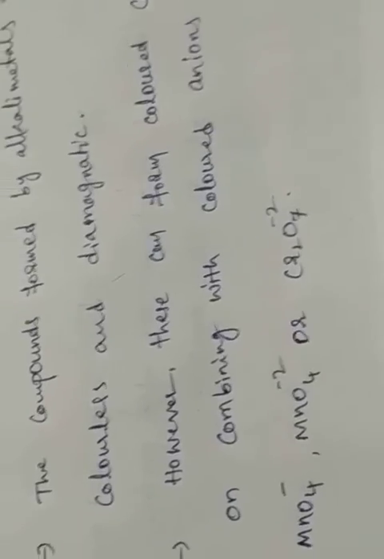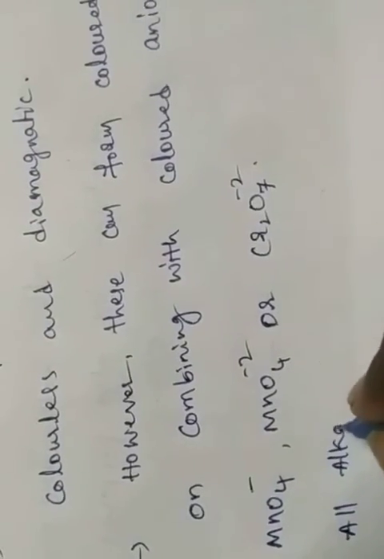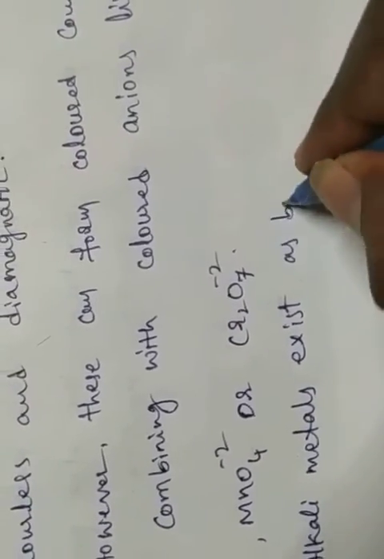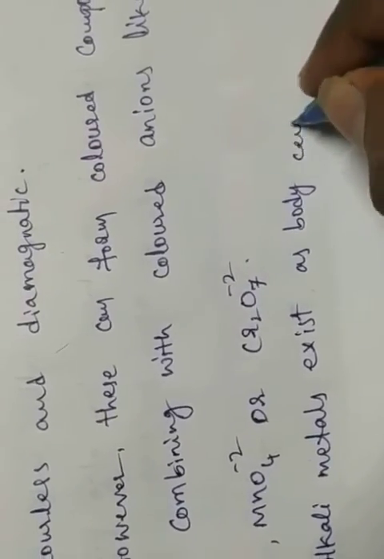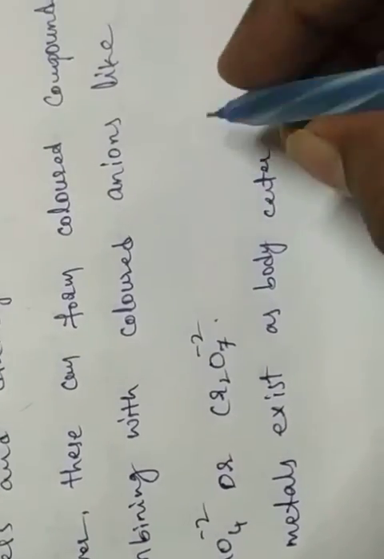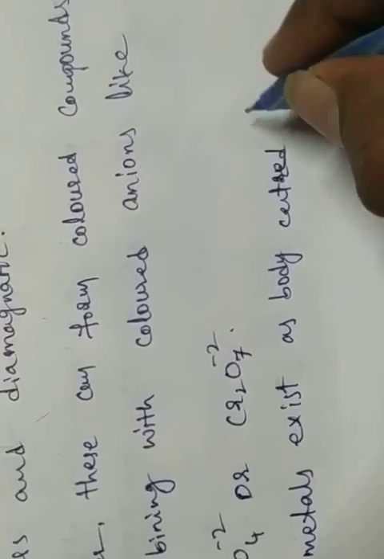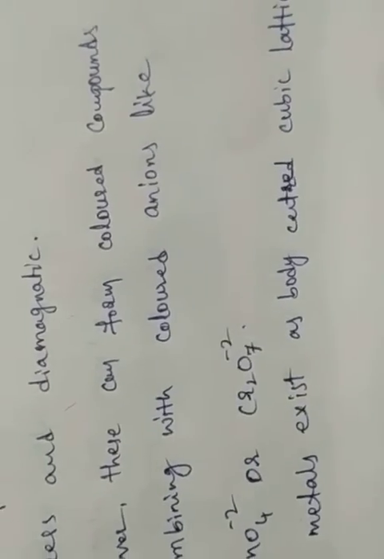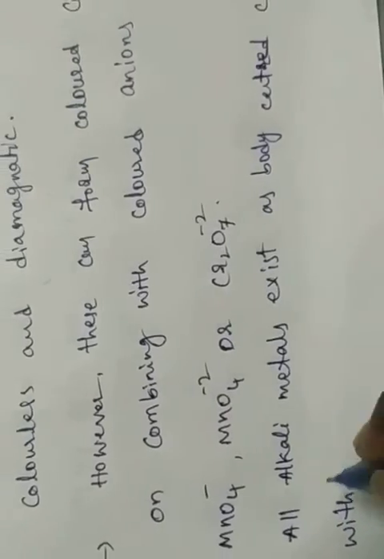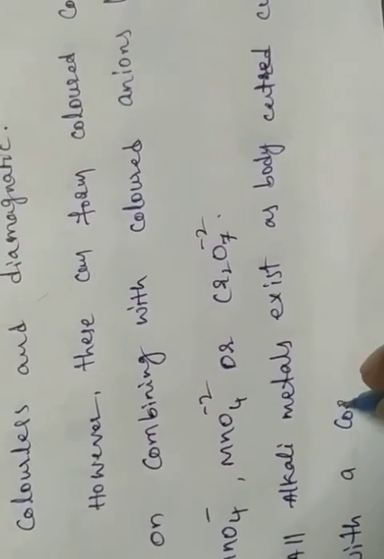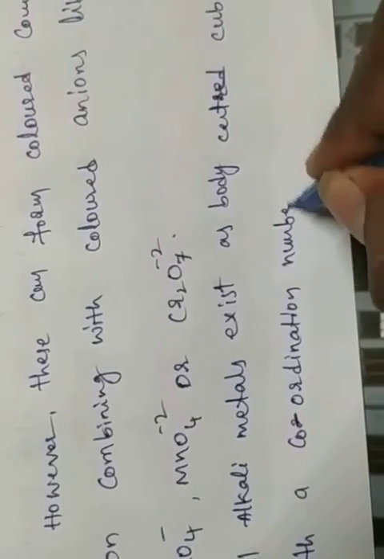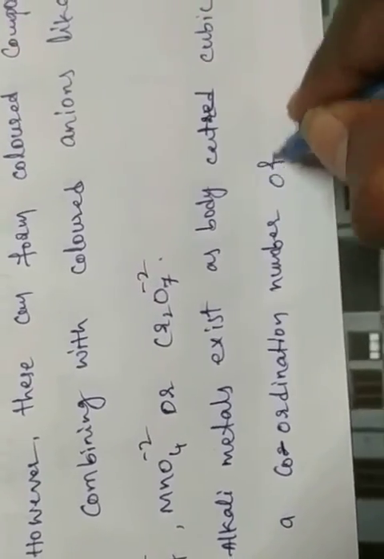What is the BCC structure? All alkali metals exist as a body centered cubic lattice with a coordination number of 8.